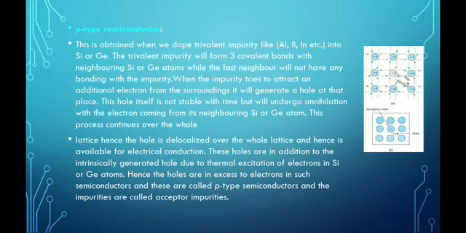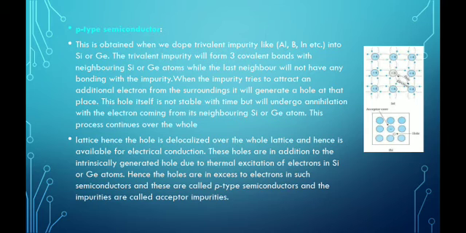Then what are P-type semiconductors? Here we can say P means positive. If N means negative, more availability of electrons, then P means positive, and it means more availability of holes. This is obtained when we dope a trivalent impurity like aluminum, boron, indium, etc. into silicon or germanium.